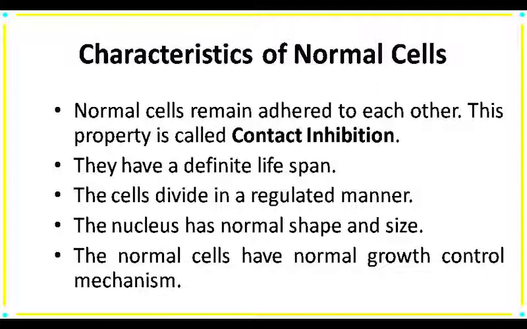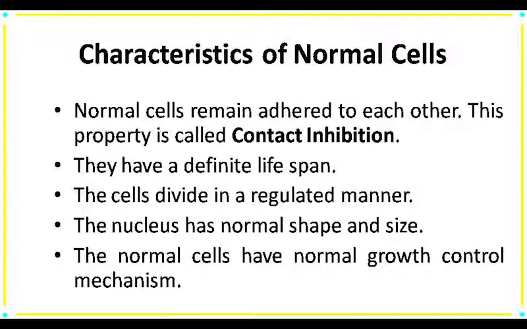Then, normal cells remain attached or adhered to each other. Due to adhering with the neighboring cells, they inhibit uncontrolled growth. This property is known as contact inhibition. Contact inhibition is the most important property of a normal cell, which is not present in a cancerous cell.